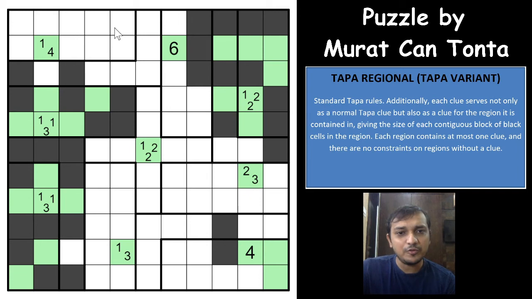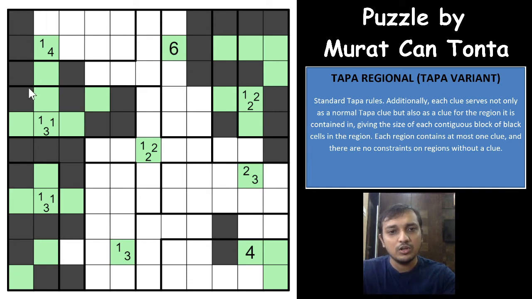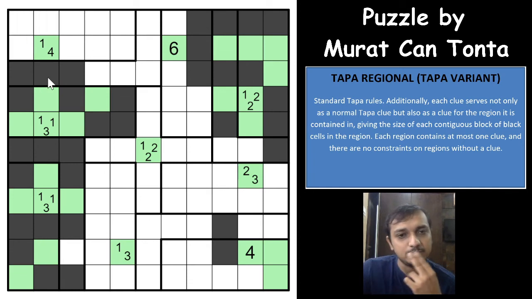Okay, so here the 1-4 clue is used. The shaded cell cannot go this way, because you will have 5 shaded cells for the 1-4 clue. Not possible, so this will have to go this way.